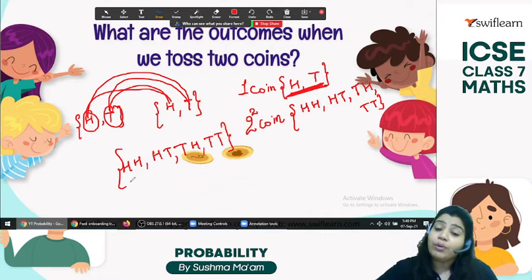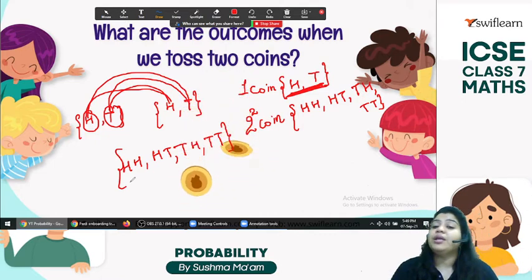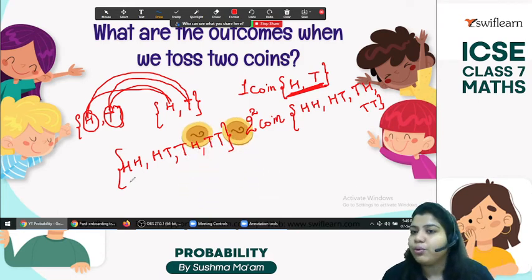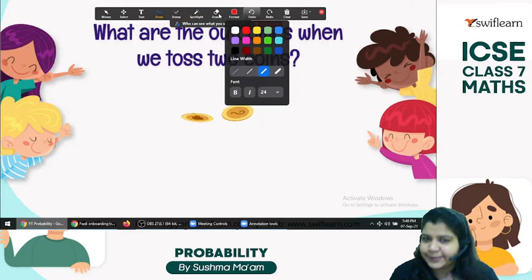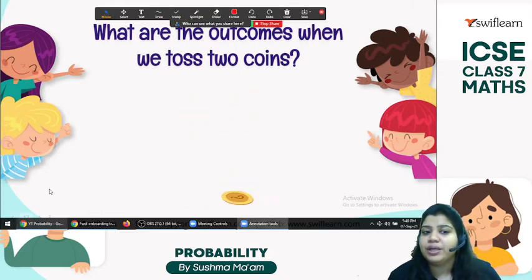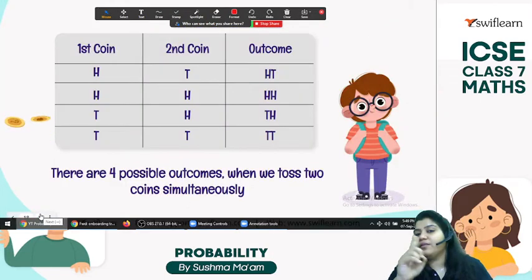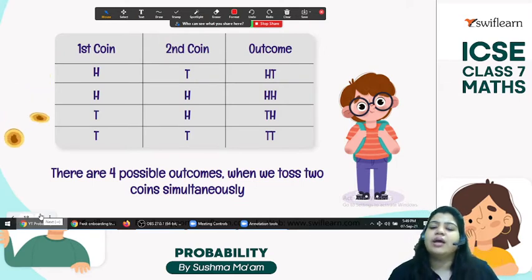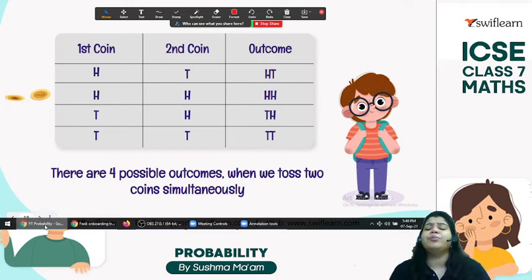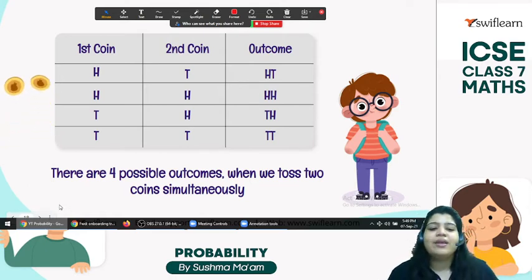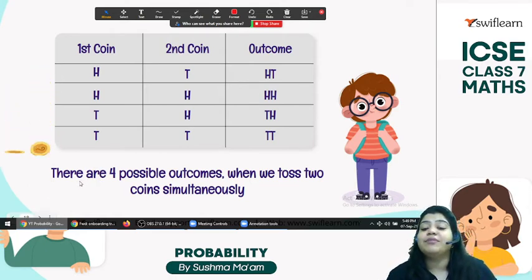Now if we talk about 3 coins thrown at once, how many outcomes? Just think. 2 raised to the power 3, yes, not 6. So here these are the outcomes. I already told you how you can make your own outcomes. Don't be confused, no need to memorize. You can make the outcomes on your own. So there are 4 possible outcomes when we toss 2 coins simultaneously.